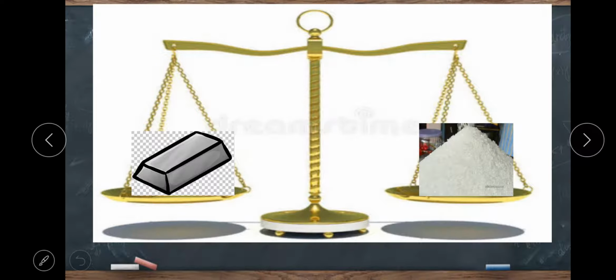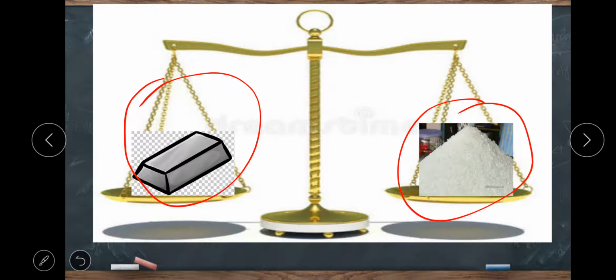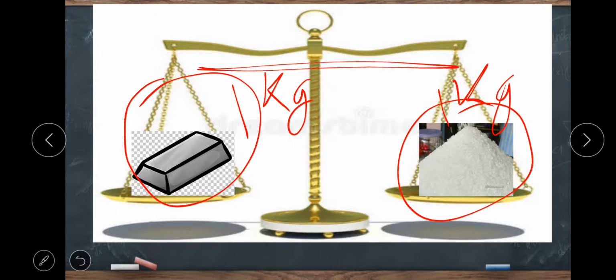Take a common beam balance. Here I have taken the common beam balance. Place 1 kg of iron piece in one pan of the beam balance and sugar in the other pan. 1 kg of iron piece I have taken and 1 kg of sugar I have taken. Adjust the amount of sugar to balance the beam. We are adjusting the amount of sugar for balancing the beam.